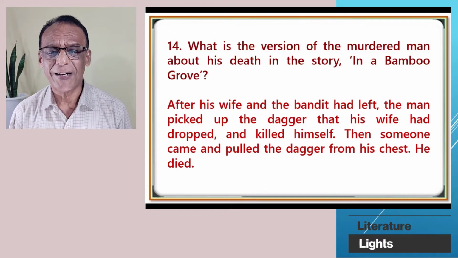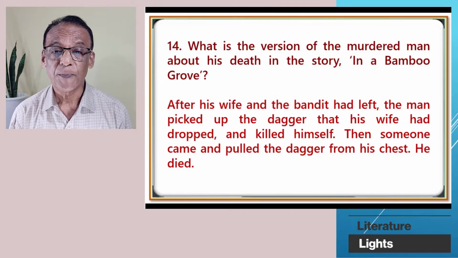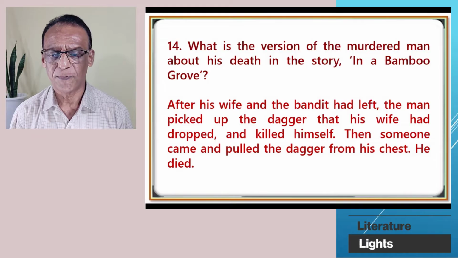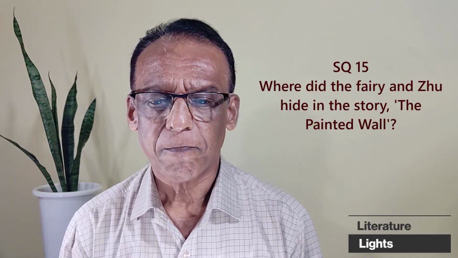After his wife and the bandit had left, the man picked up the dagger that his wife had dropped and killed himself. Then someone came that way and pulled the dagger from his chest. He died.